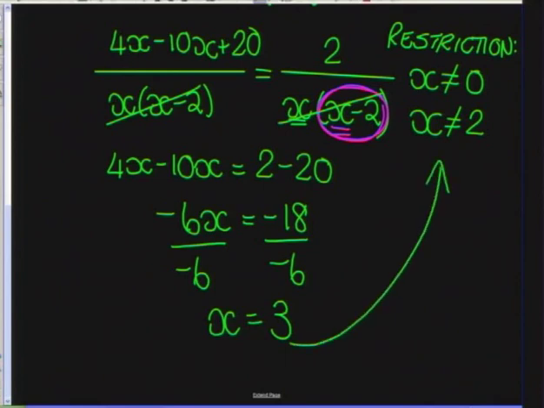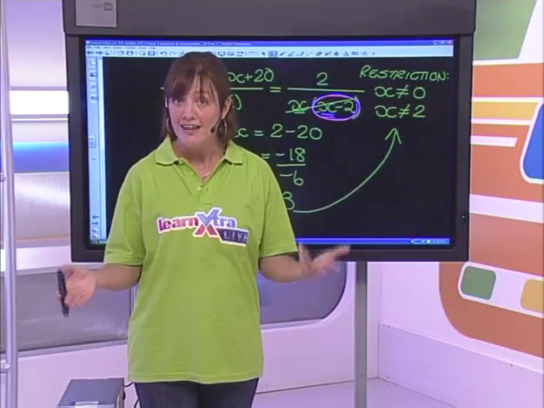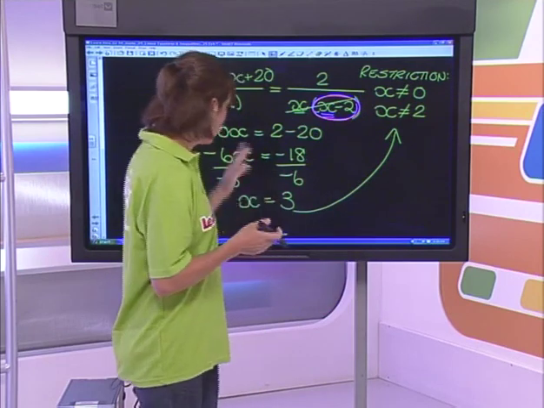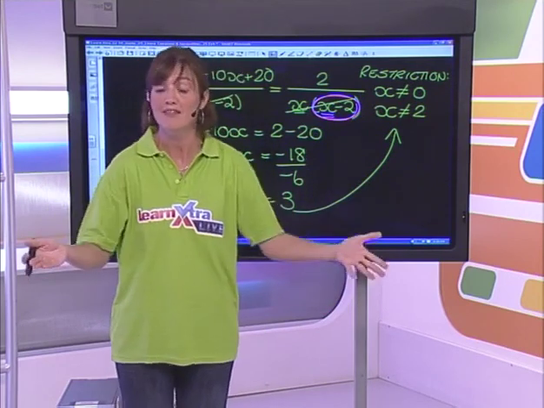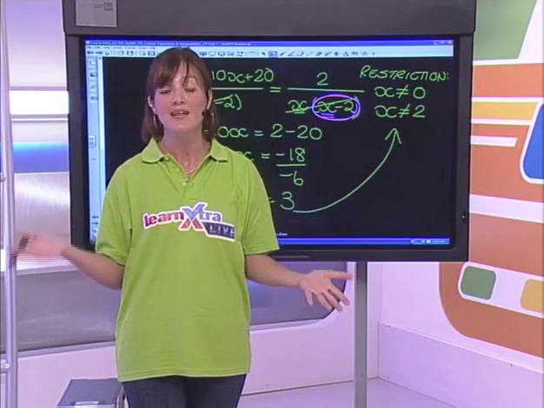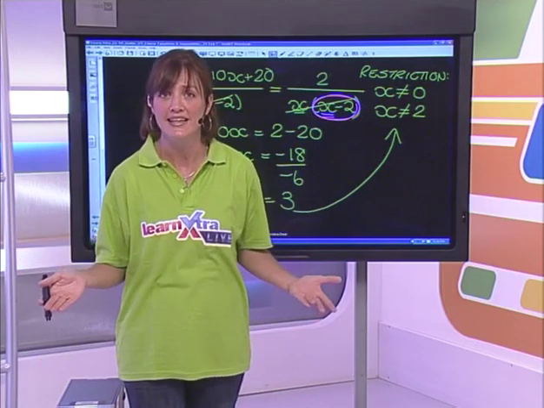Does my value for x match either of my restrictions? No, it doesn't. So therefore, can we say it's a valid solution? We certainly can. Okay, and valid meaning that if I substituted my 3 back into my equation, everywhere you saw an x, the left-hand side will equal the right-hand side. Okay, so I hope you guys understood that carefully.